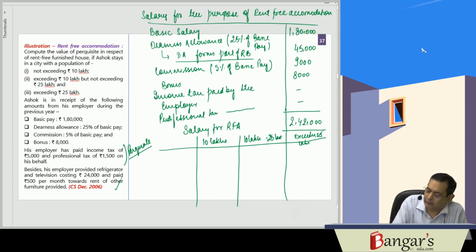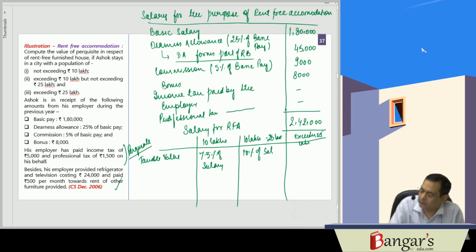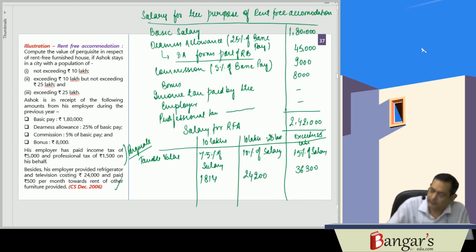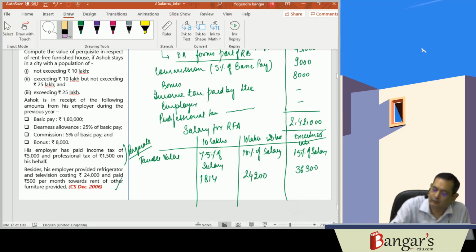So the taxable value is equal to 7.5% of salary here, 10% of salary here, and 15% of salary here. So it will be 18,150, then 24,200, and 36,300.